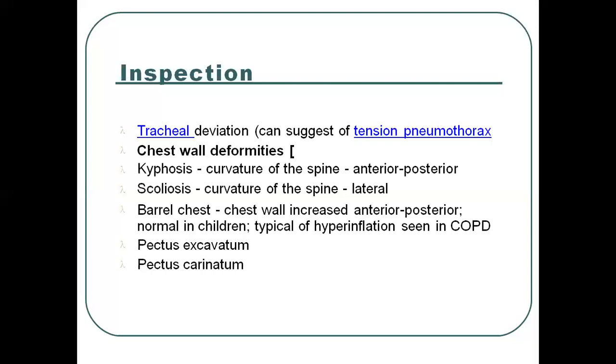That's why the condition is sometimes called pigeon breast or pigeon chest. So we have to see whether the patient has any of these abnormalities.